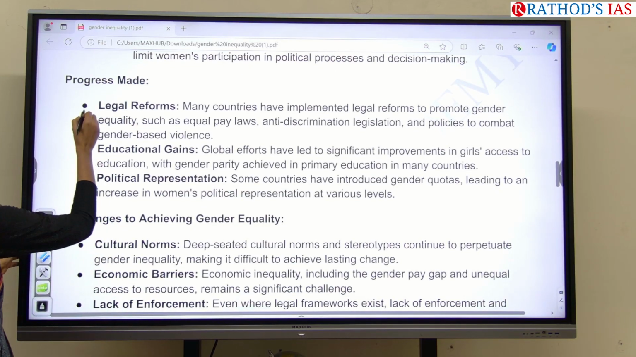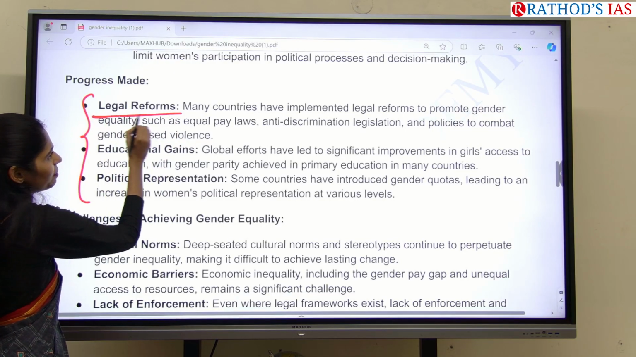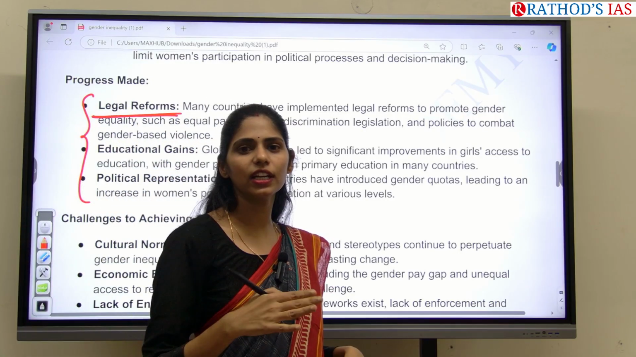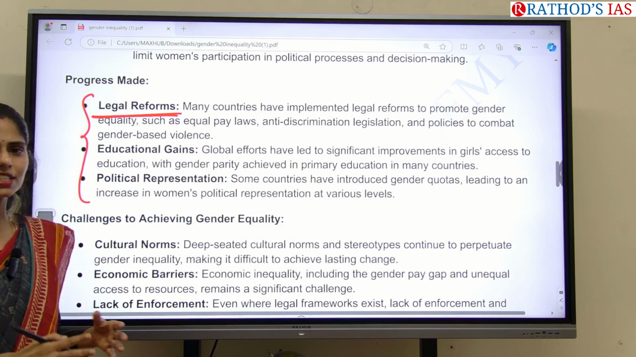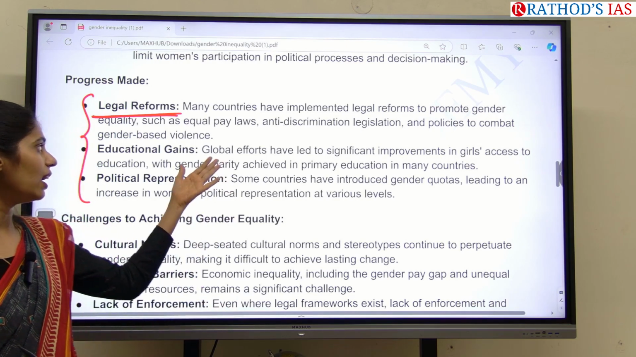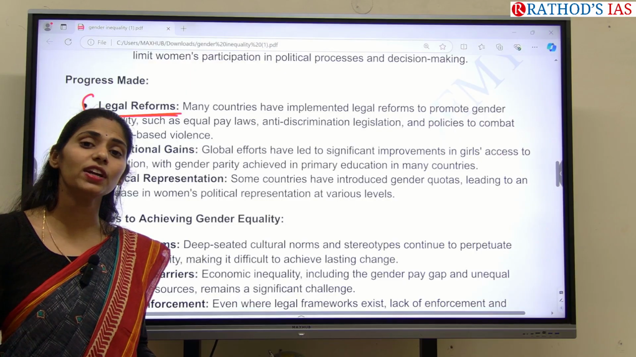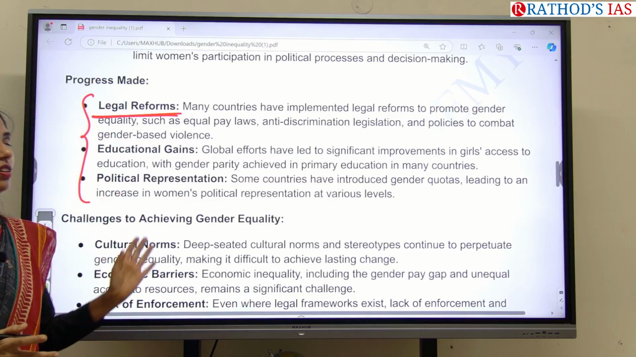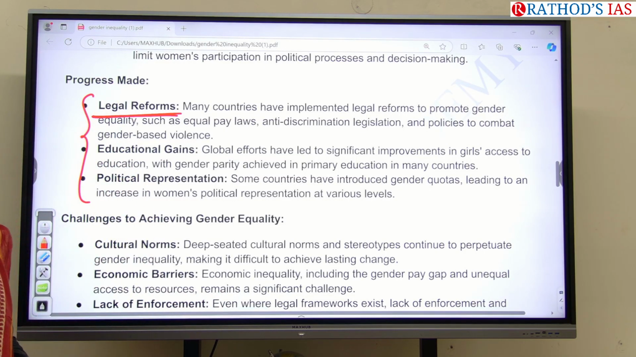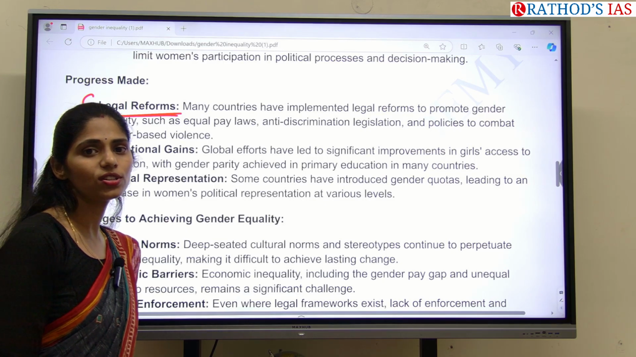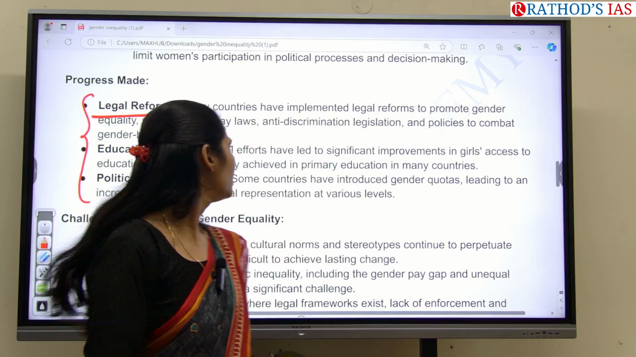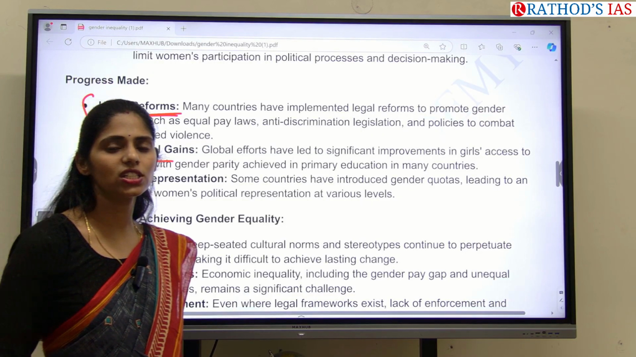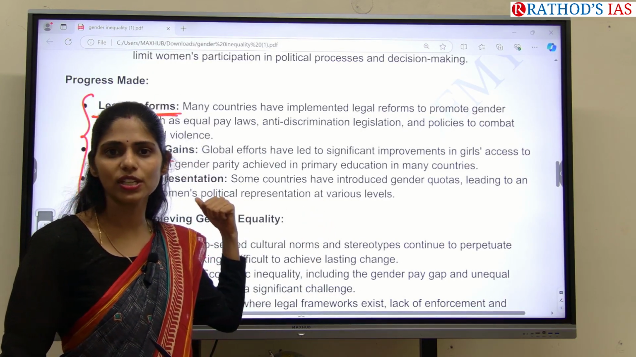And this part you can write in the conclusion, like what progress we have made. The Government of India took many steps to decrease gender inequality. We came up with different laws, for example equal pay for men and women, and anti-discrimination legislations. In our constitution, we have certain articles that say no discrimination. We are coming up with different policies to combat gender-based violence, and regarding domestic violence also we have different laws and acts. And regarding education, the government is focusing on increased access to girls' education, like Beti Bachao, Beti Padhao. You can write those examples.